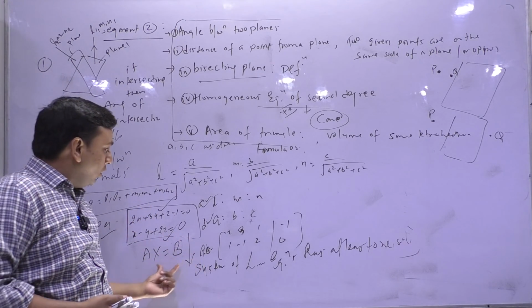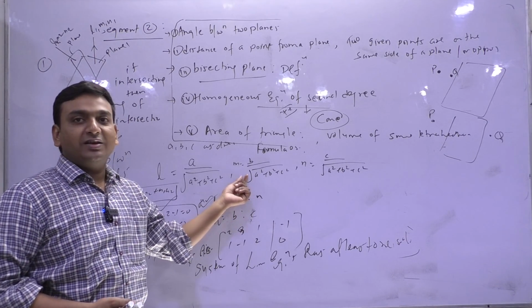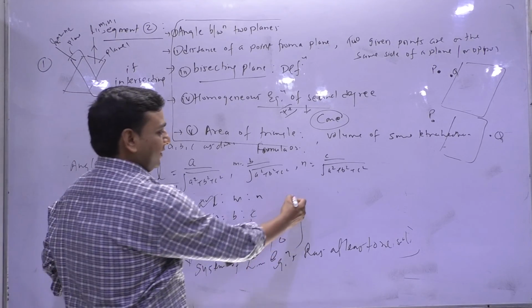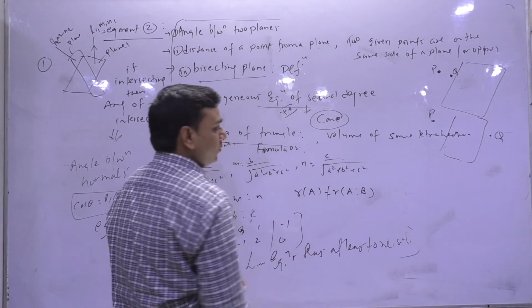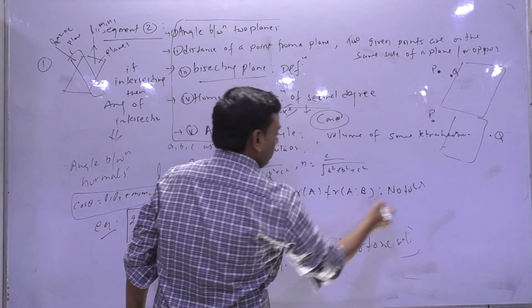So a non-homogeneous system of linear equations may have no solution. In which case? If rank of A is not equal to rank of A augmented B, then this system has no solution.